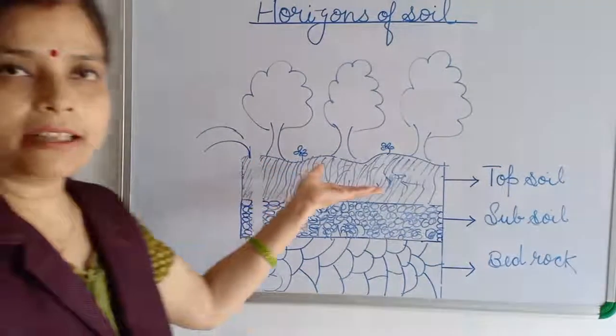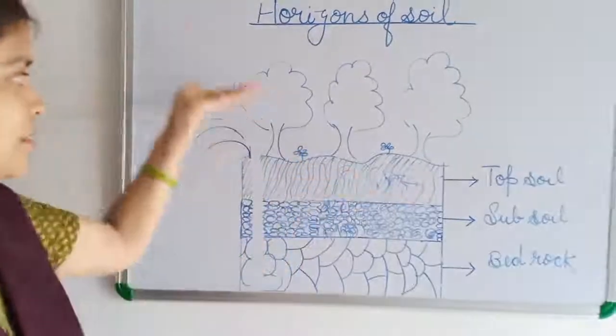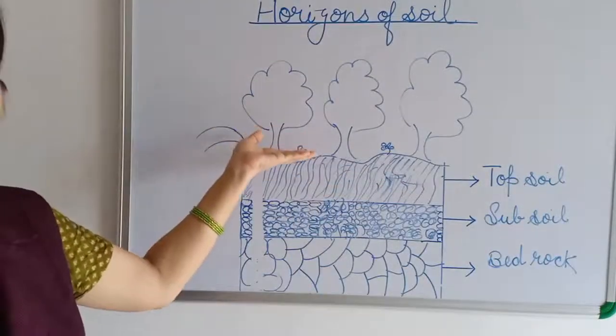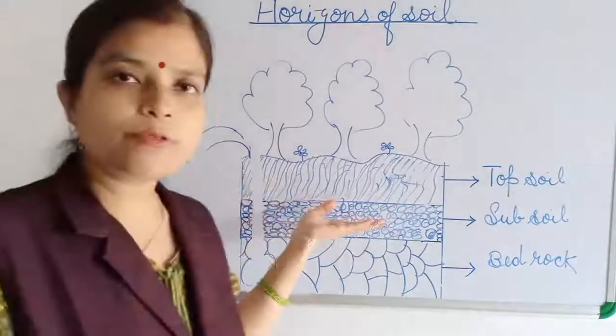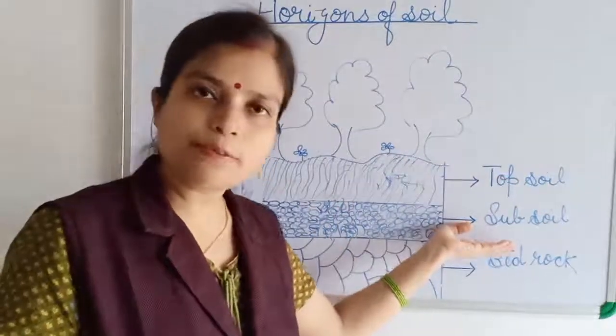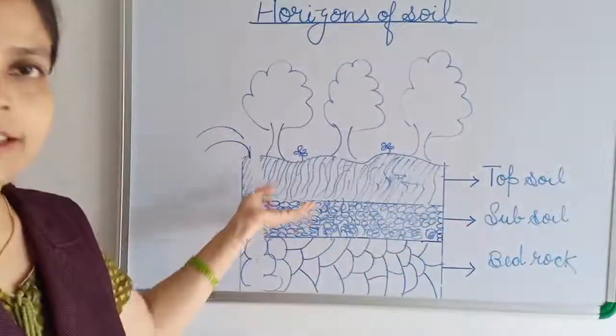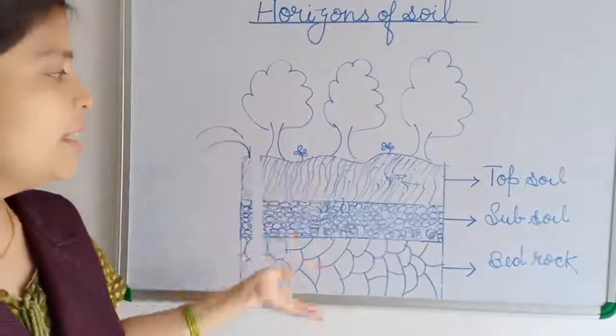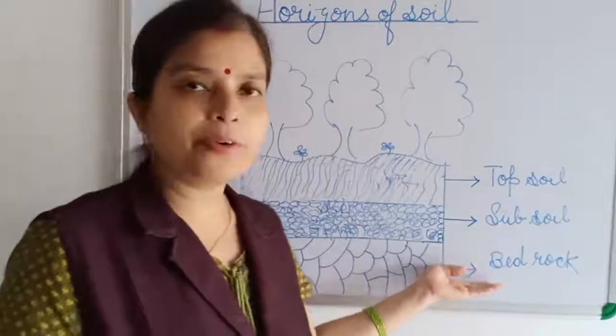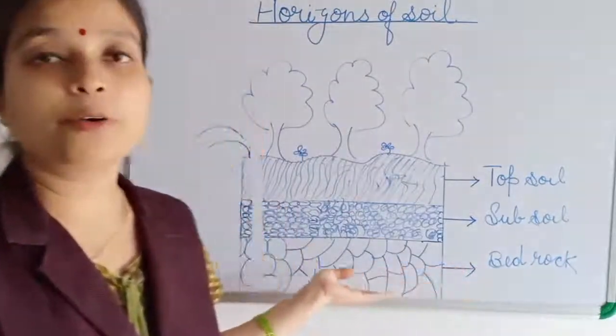Topsoil is loosely packed sand particles, and trees and plants grow well in it. Subsoil is below the topsoil and is much harder. Below the subsoil is the bedrock, where hard rocks are found.